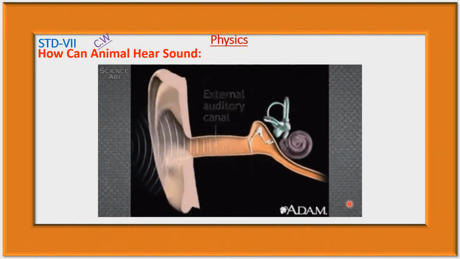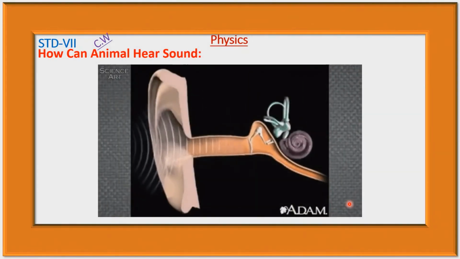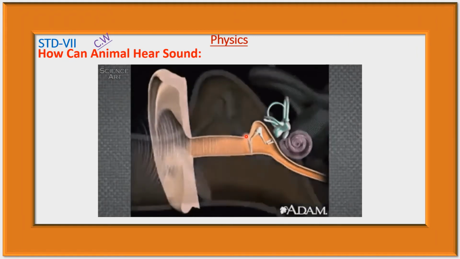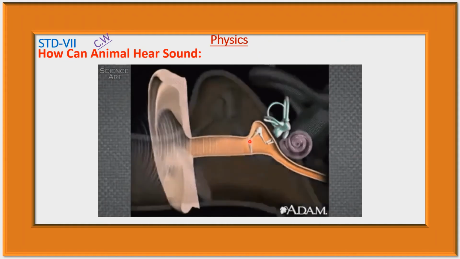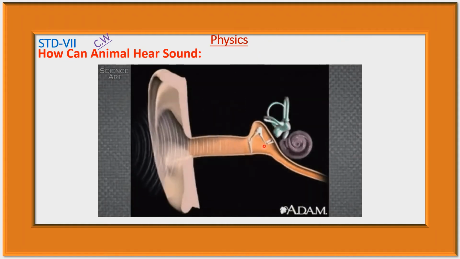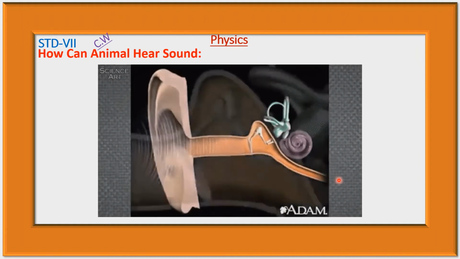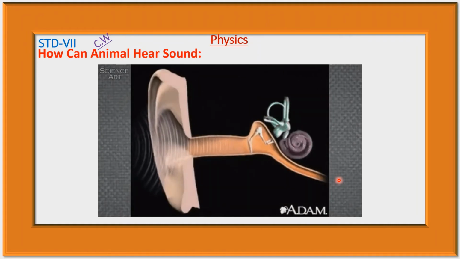And here the mechanism of animals hearing is shown. Here the vibration of sound is entering into this canal, and this vibration vibrates this stretched thin layer, which is known as the tympanum, and then this vibration reaches through it into our brain, and then we can hear.